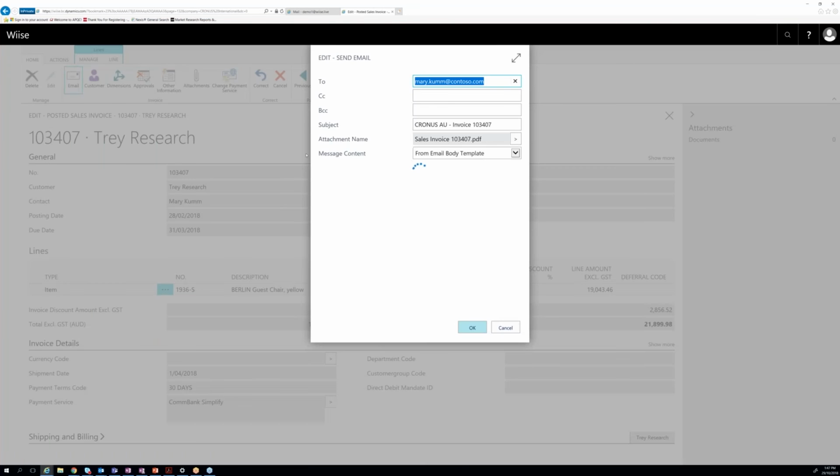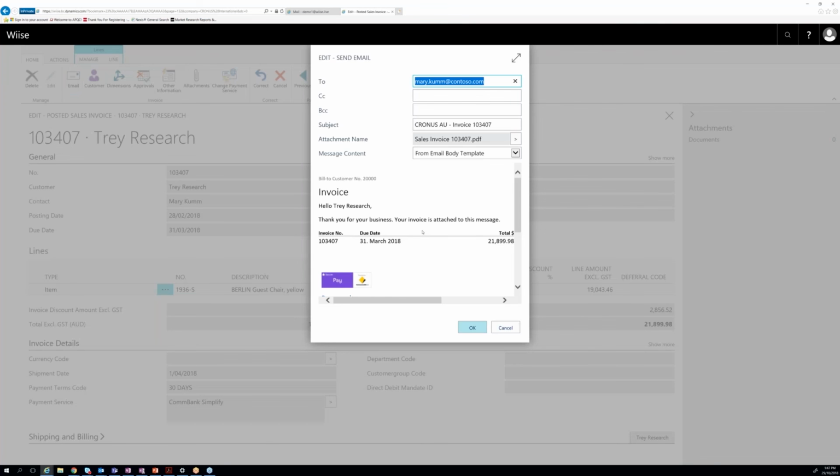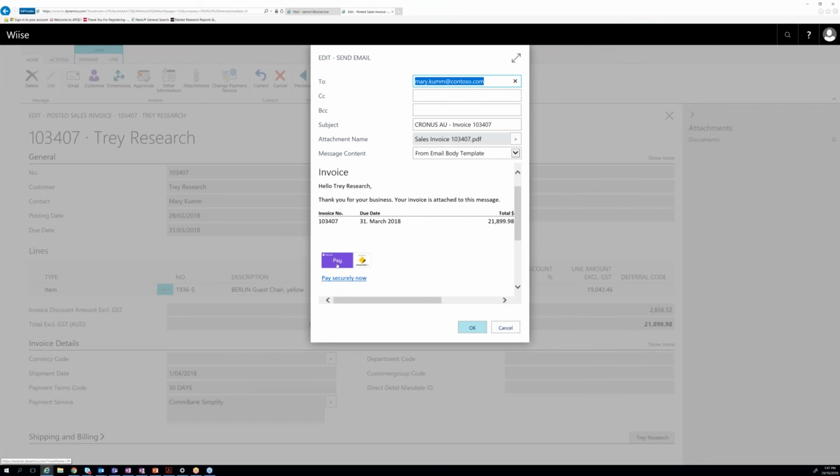So what we do is click on email. That's going to populate the invoice template, and as you can see down here, you've got the CommBank Simplify directly in the invoice. Now this is exactly what the customer is going to receive at their end. So if we click on pay, it takes us directly to the CommBank Simplify page.